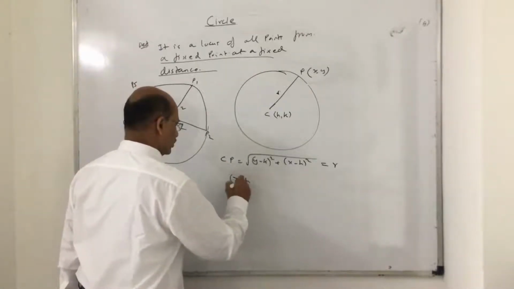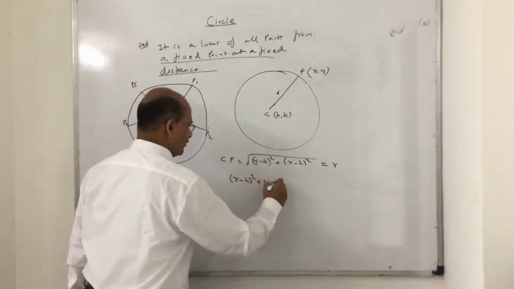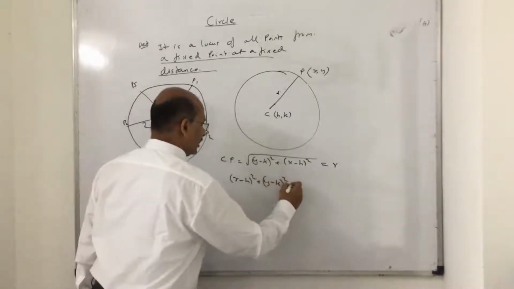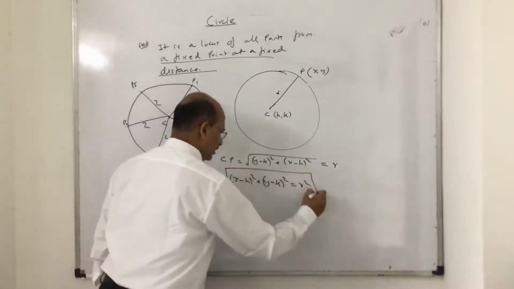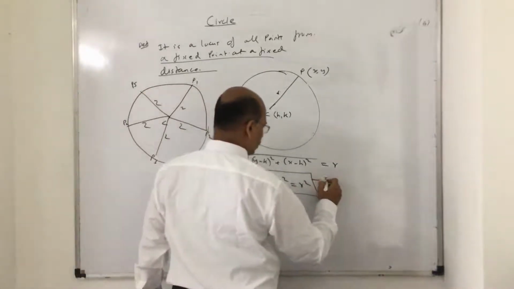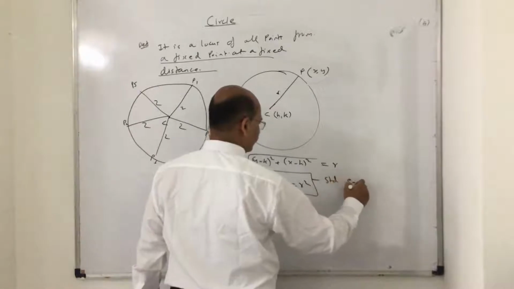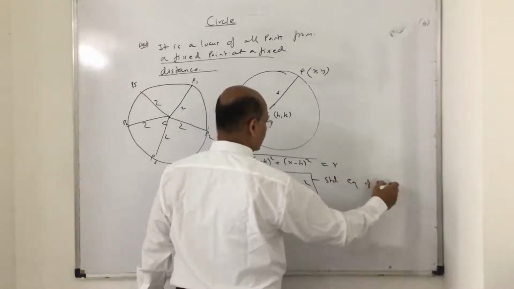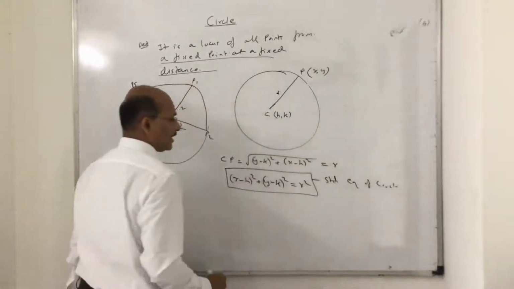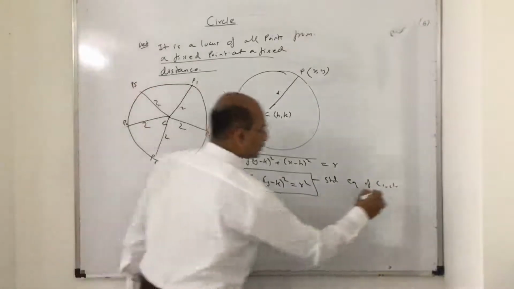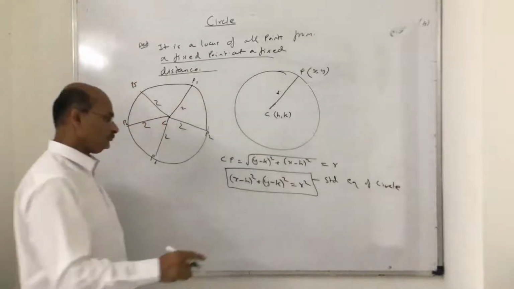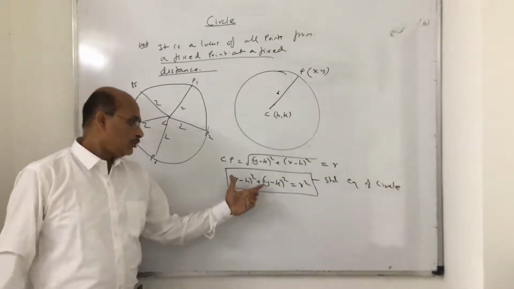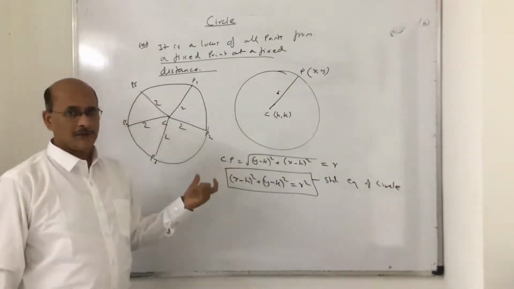(x minus h) whole squared plus (y minus k) whole squared is equal to r squared. I squared both sides. So this is the standard equation of a circle of radius r. You are going to use this very extensively in this topic.